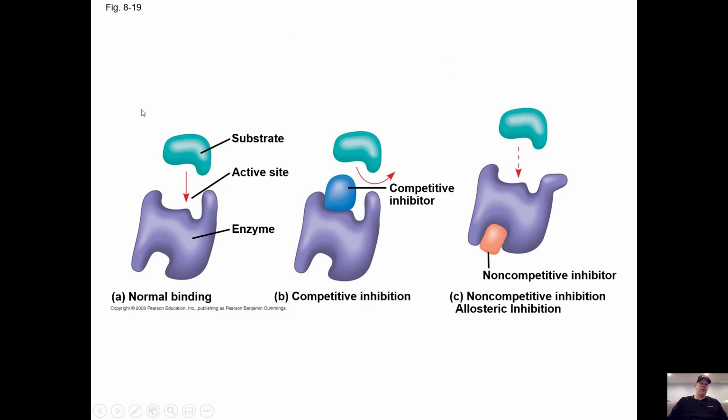So here's a drawing. We have the normal situation. Substrate hits our active site right here, makes the reaction happen. Well, in this case, our competitive inhibitor blocks our substrate, so then our substrate bounces off. Whoops, not going to happen. And then on this far right example, we have an allosteric inhibitor that hit the allosteric site here, and you can see that it's slightly changed the shape of the protein, but by doing that, the reaction doesn't occur, so that slows down the overall rate of reaction.